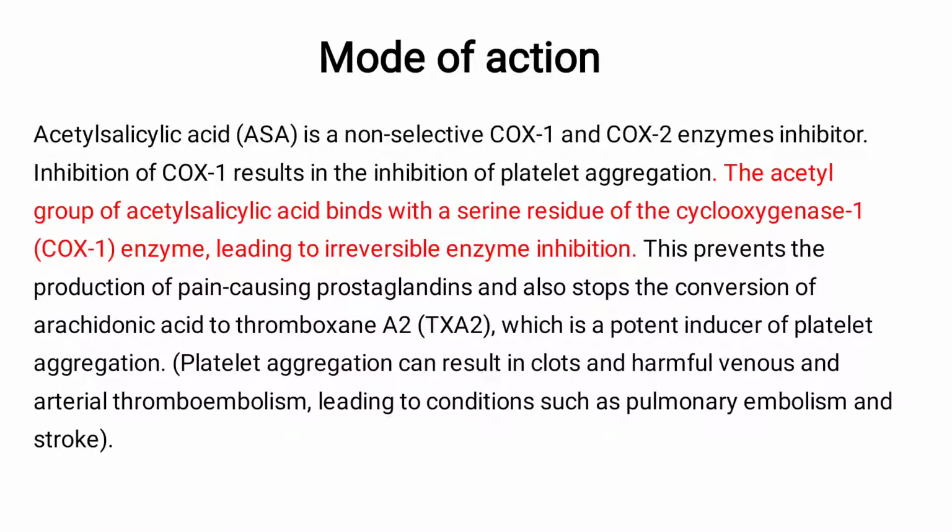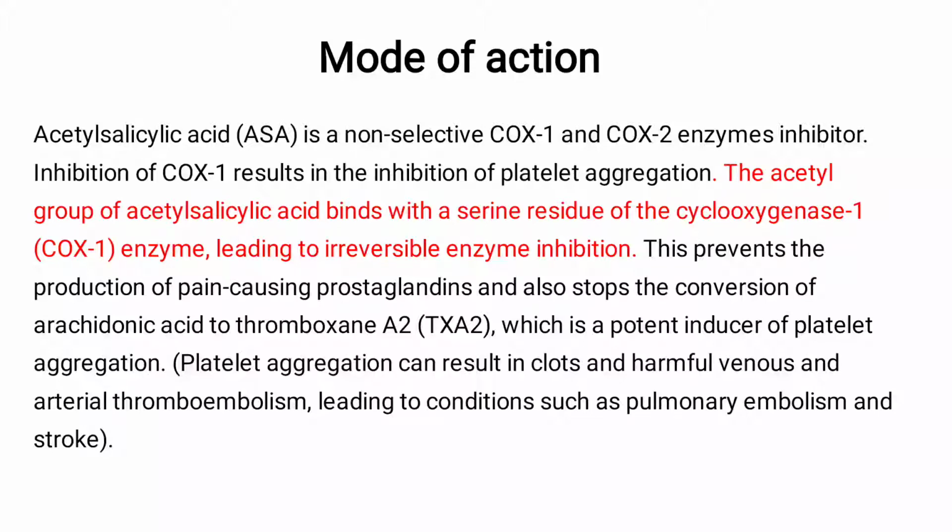How does it inhibit the COX-1 activity? The acetyl group of acetyl salicylic acid binds with a serine residue of the cyclooxygenase 1 enzyme that leads to irreversible COX-1 enzyme inhibition.